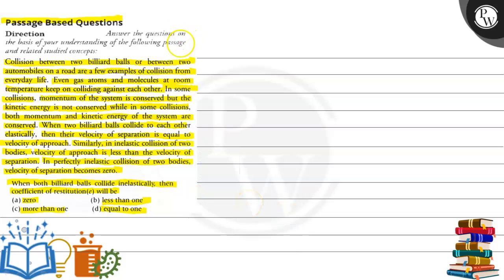So, first of all, the main key point of this question is the coefficient of restitution.